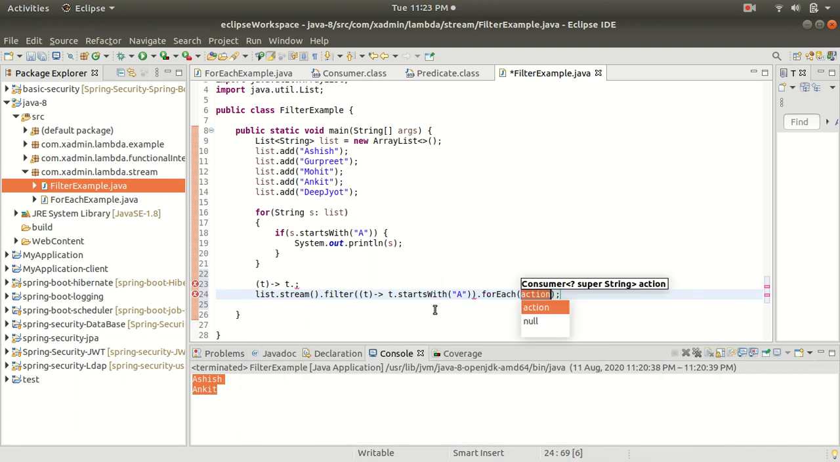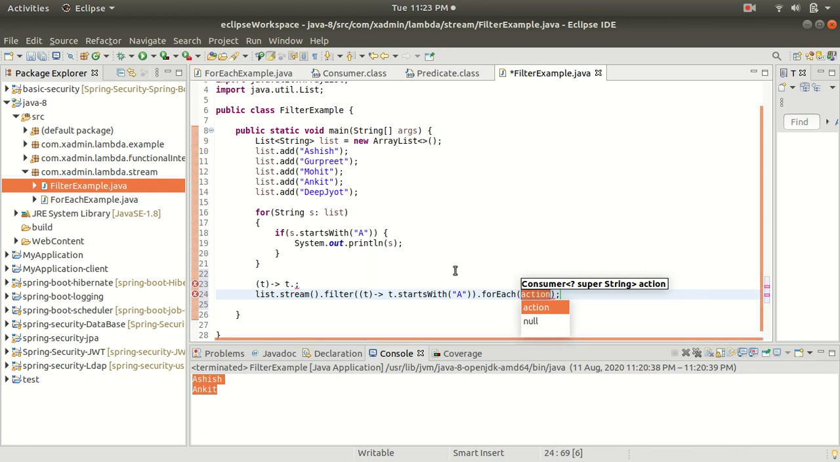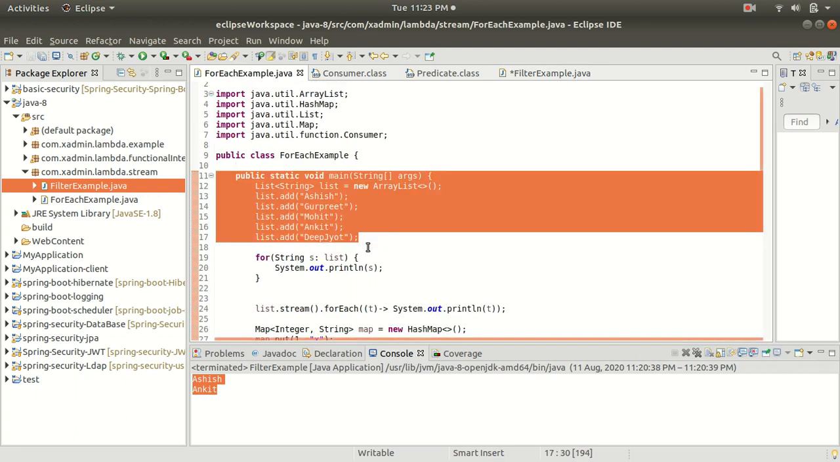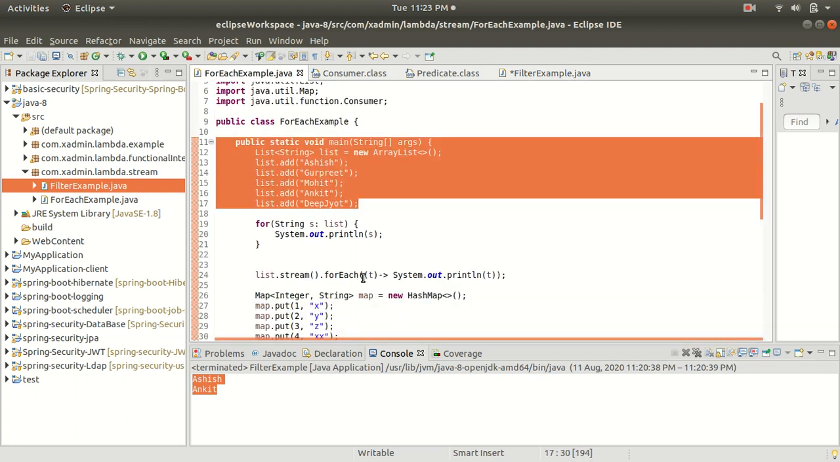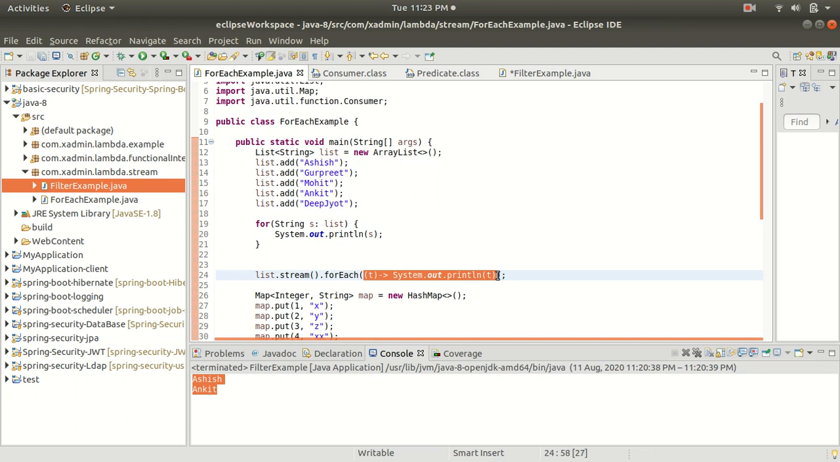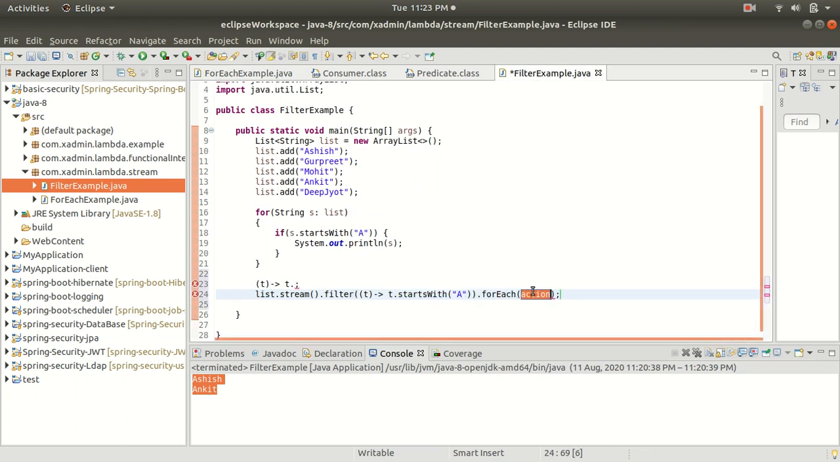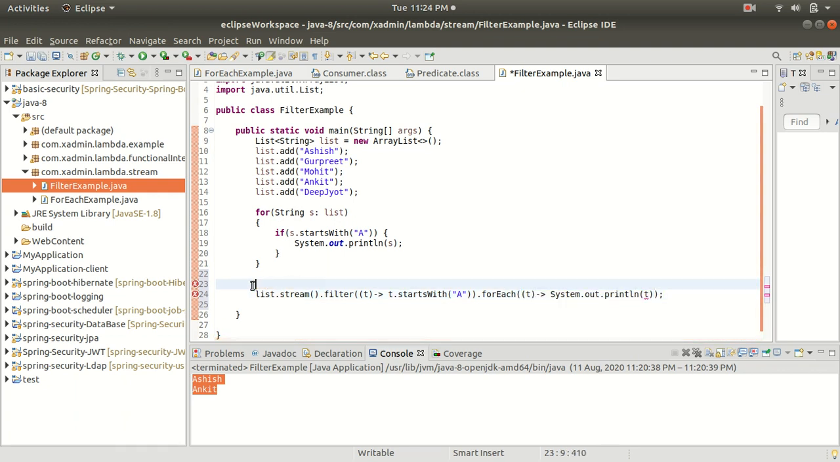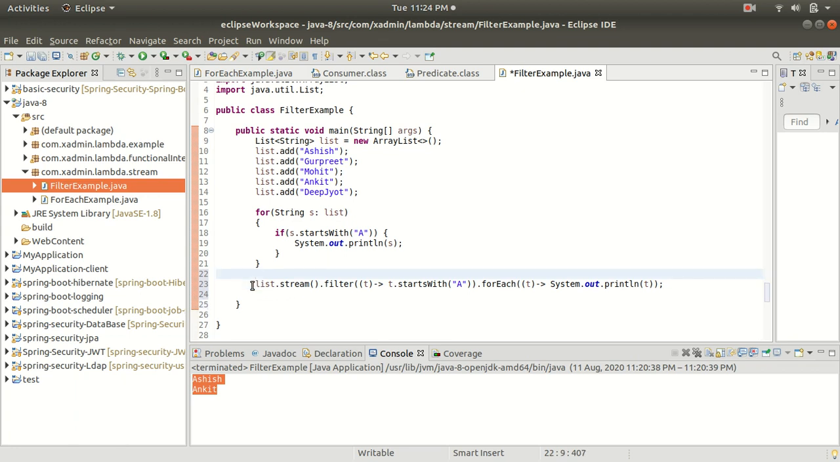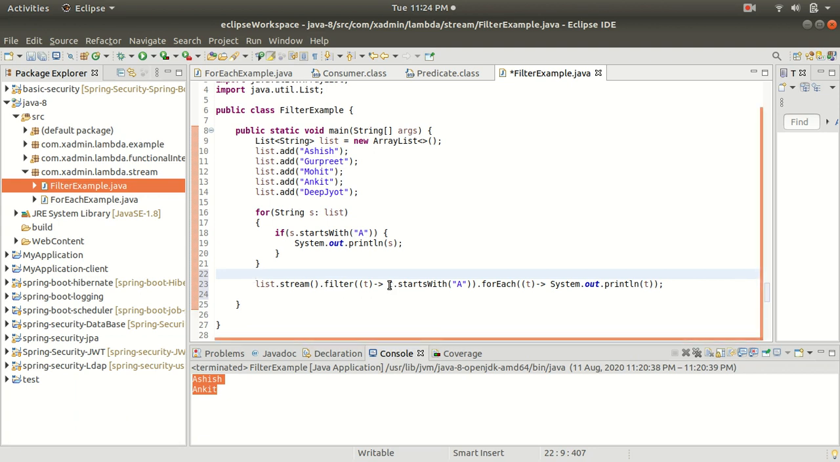We know that forEach takes a consumer as an argument. Already we have converted this, so let me copy this t and paste it to this action. So this is like the lambda expression, and in this way we have converted it, and we are iterating the list according to the condition. We need to show the object according to the condition, so that's why I use the filter method.